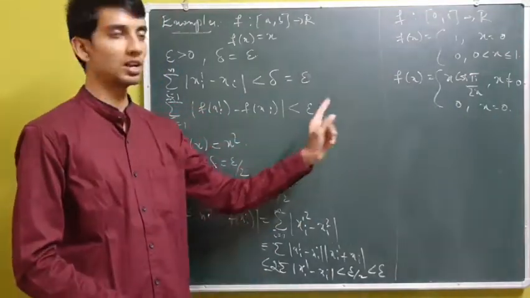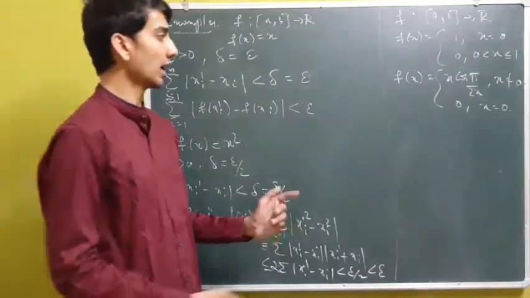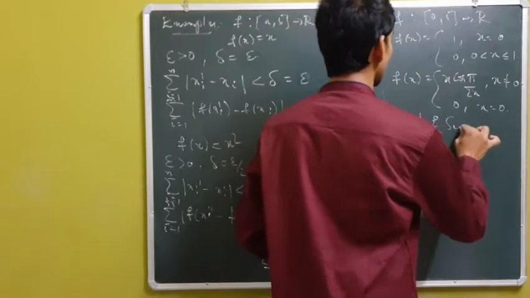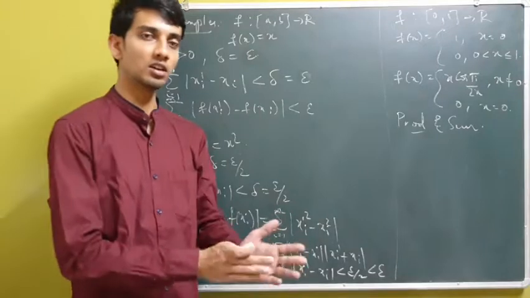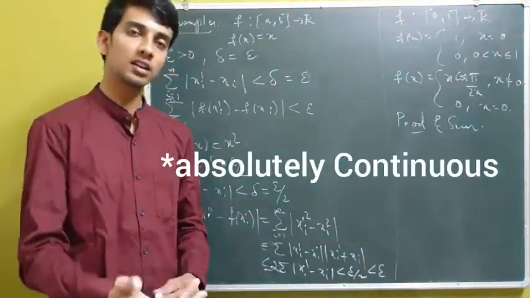then f need not be absolutely continuous. So likewise, I have product and sum of absolutely continuous functions are absolutely continuous. So the sum of two absolutely continuous functions and the product of two absolutely continuous functions are absolutely continuous.